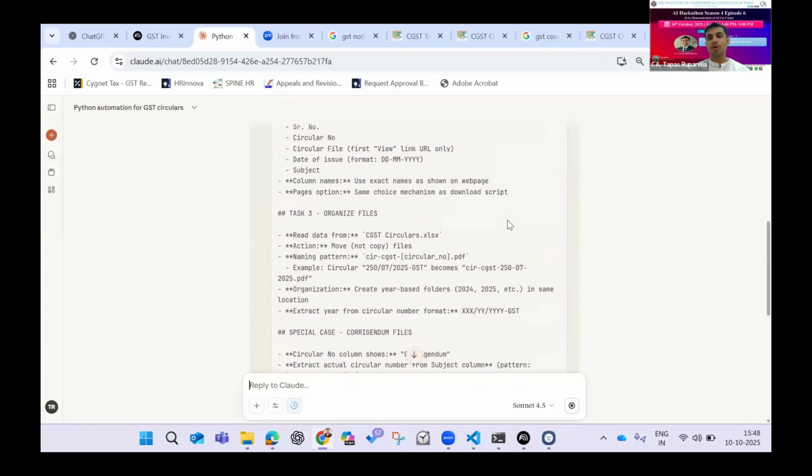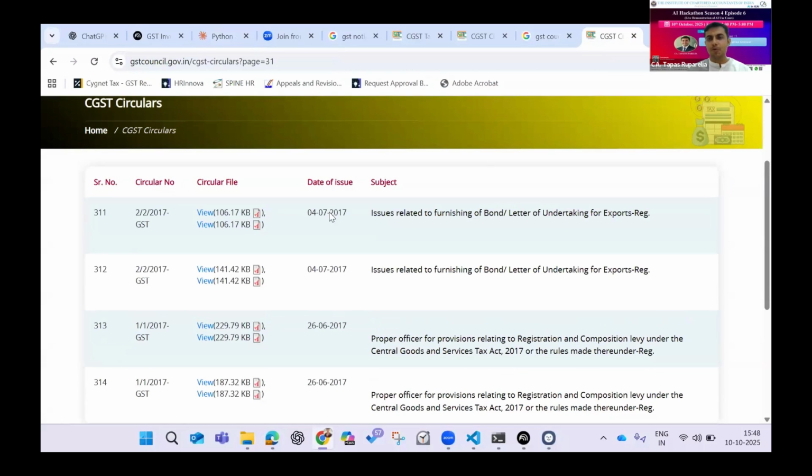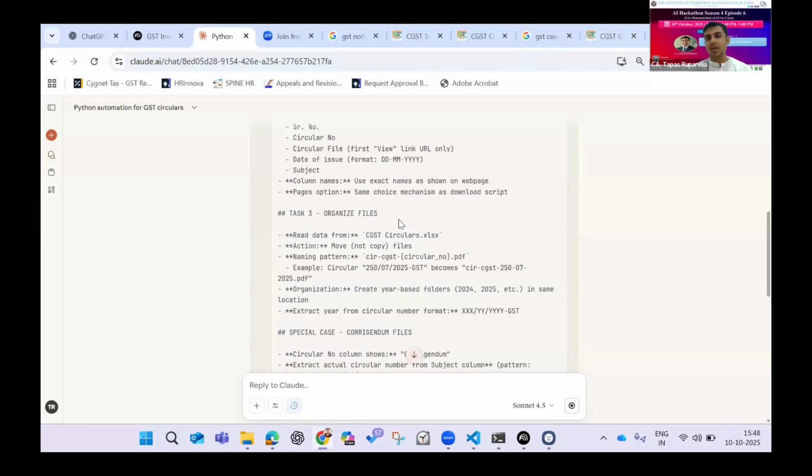And the third and the most important task is to organize the files. Many times it is observed that while the circulars or notifications, etc., have been put on these websites, when you actually click on the PDF, the naming convention of these PDFs is not standardized, meaning you might download everything, but you still might scramble to get the relevant notification or circular for you.